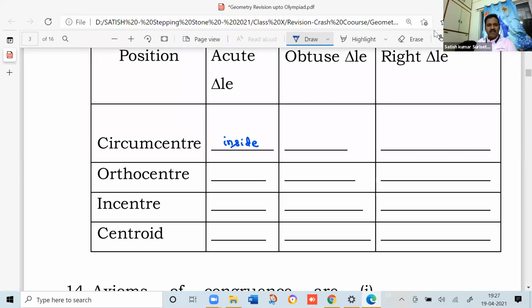For an obtuse triangle, it will be outside. When you construct, for an acute angle triangle you will find that circumcenter will be inside only, whereas for an obtuse angle triangle it will be outside. Whereas for a right angle triangle, tell me anybody?